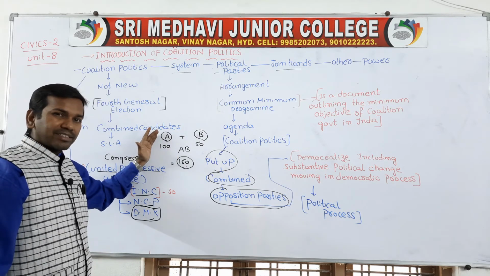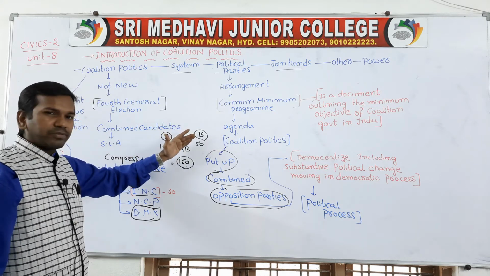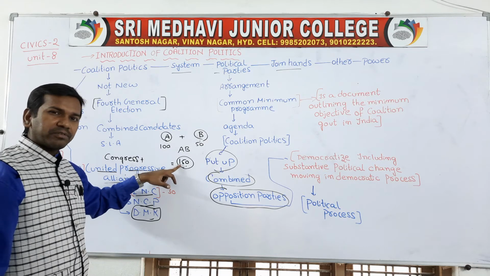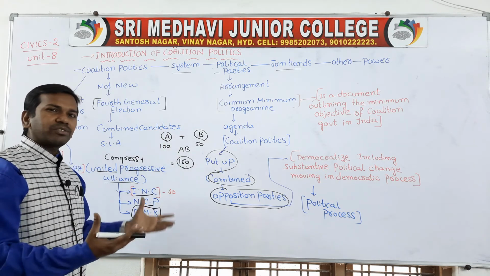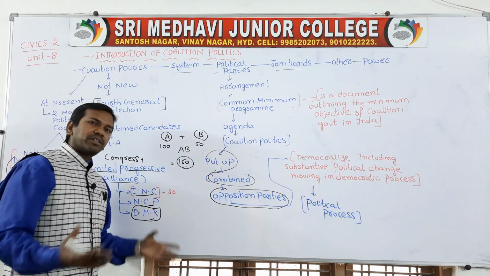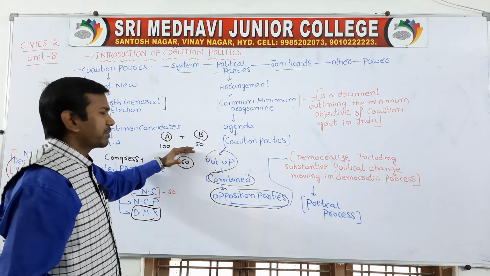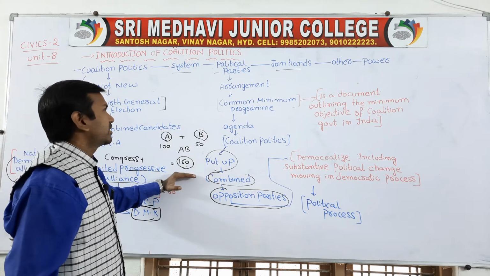Imagine in a general election, A got 100 seats and B secured 50 seats. To form the government, they need at least 150 seats. So what will A and B do? A and B will combine together, and that is called a coalition. When two parties combine to come to power, that is a coalition party. So A and B combine and become the AB party, and the total number of seats is 150.